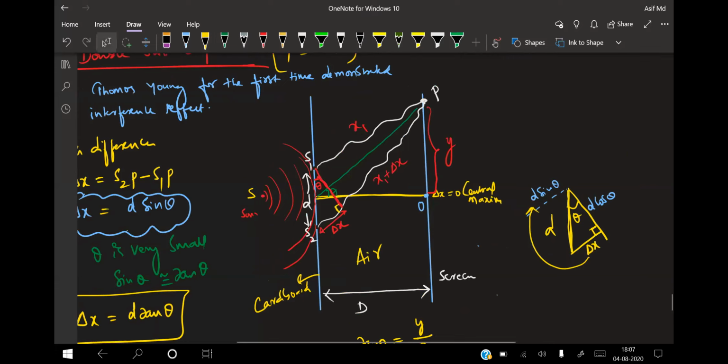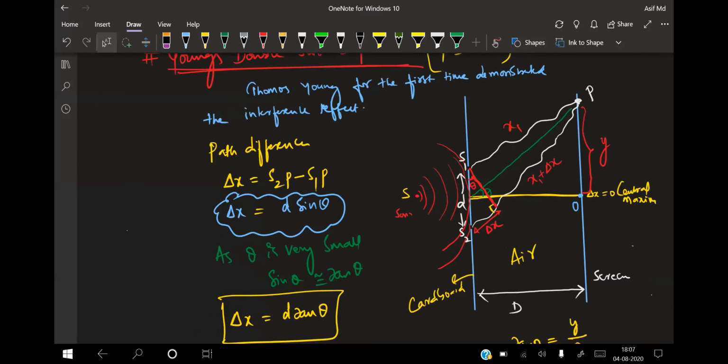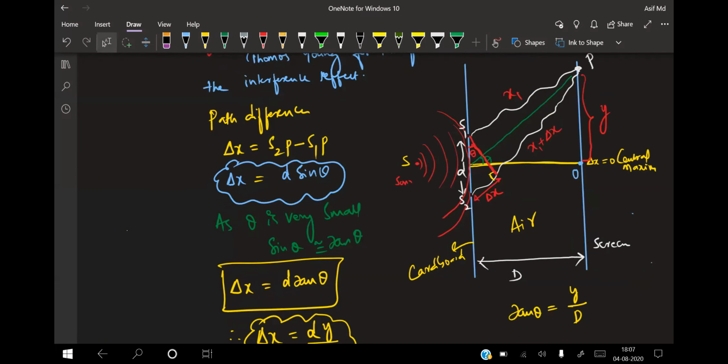Between S1 and S2, the path difference is S2P minus S1P. You see in the figure, S2P is larger and S1P is smaller. If we subtract, because x1 and x1 get cancelled, we get delta x. So delta x is equal to S2P minus S1P, which is equal to d sin theta, because from the figure delta x is d sin theta. As theta is very small, sin theta is approximately tan theta. So delta x is equal to d tan theta.